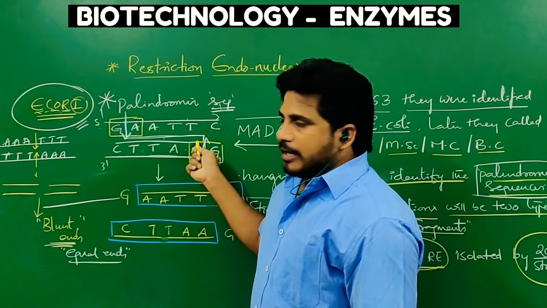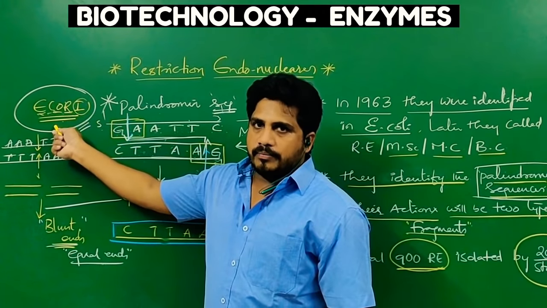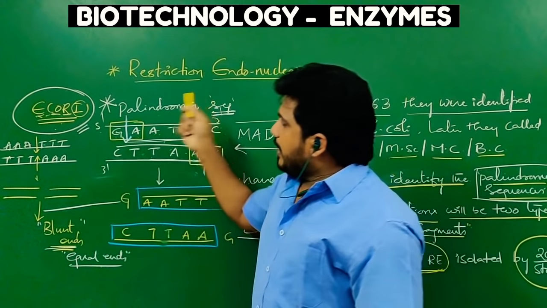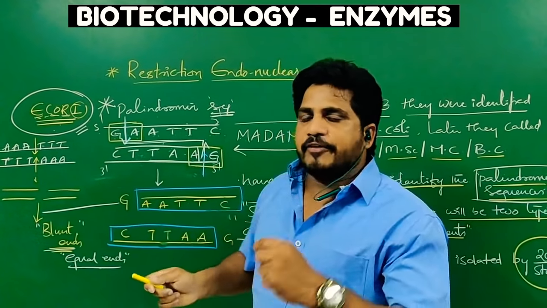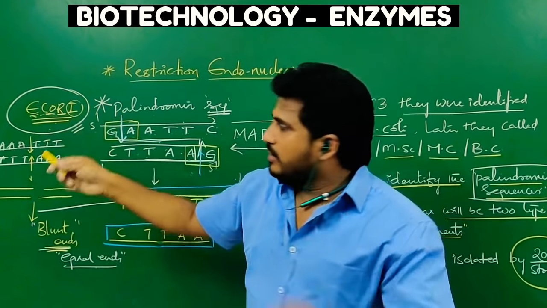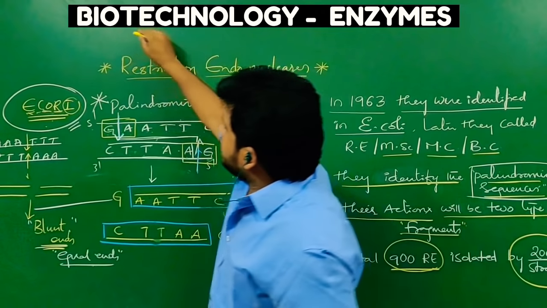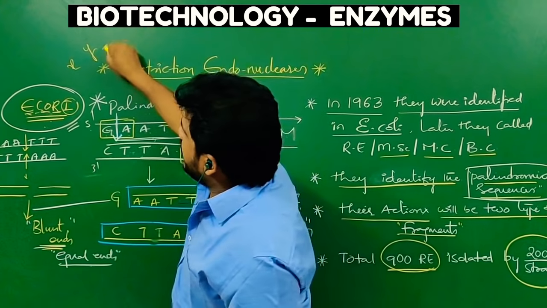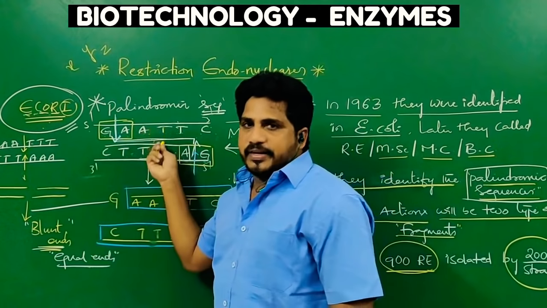The GAATTC sequence can be identified by EcoRI. Means EcoRI can identify only this. But GAATTC can be identified by another restriction endonuclease also. Some other X can identify this, some Y can identify this, and Z restriction endonuclease also can identify this.